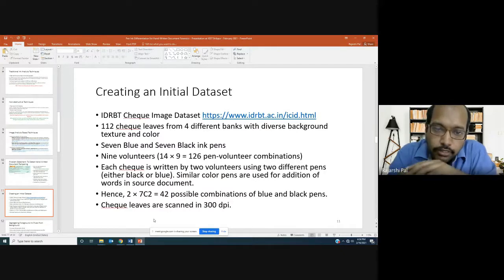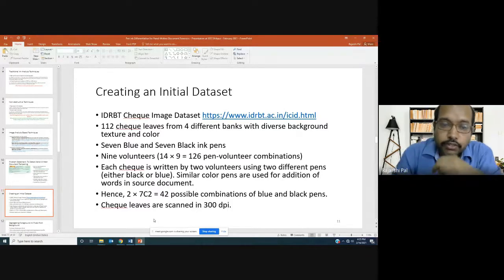Then each check is written by 2 volunteers using 2 different pens, because we want checks that are tampered. To simulate that, initially the check is filled up by one volunteer using one pen, and another volunteer adds a few more words to that check, like one of the examples from this data set I have already shown you. Another volunteer adds a few more words there using a different pen.